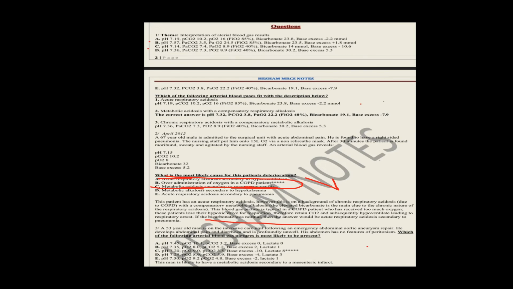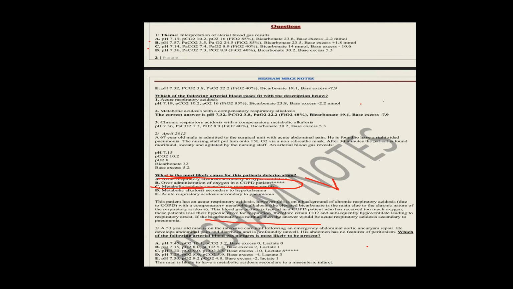Here, the pH is 7, C and D. Excellent. Which type is metabolic? Metabolic means that bicarb is low or lactate is increased. Please keep this.